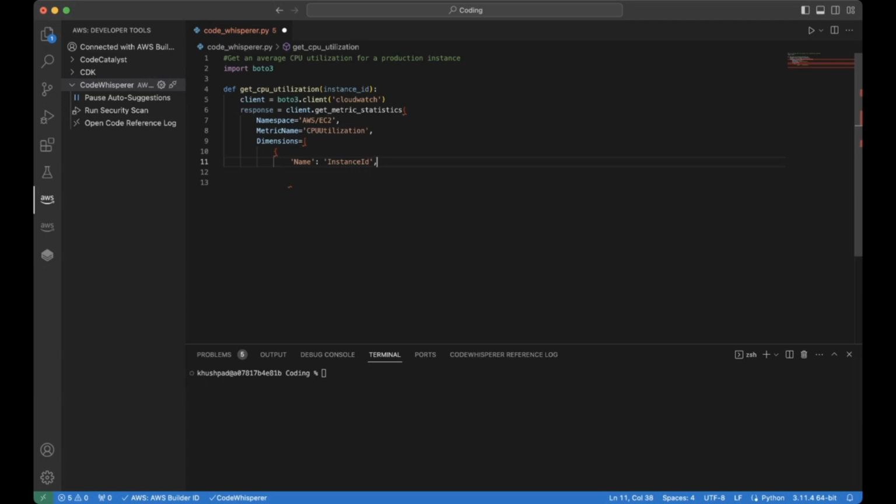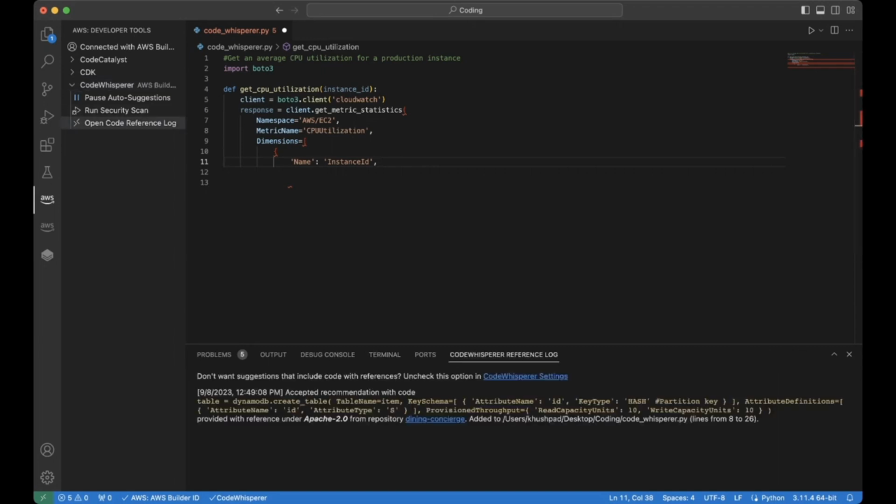Well, you're able to also bring in the AWS aspect for it. So if you're building AWS applications with the services that we have in place, then you can do that. Also, one of the things I mentioned throughout the presentation was that there's a reference log associated with the code. For example, if I go to the code reference log, previously we created a DynamoDB table, and you can see the reference log associated with that. You can see where it comes from, Apache 2.0 from the repo over here, and it shows you exactly where the code was generated from, so you have an idea of where it came from.